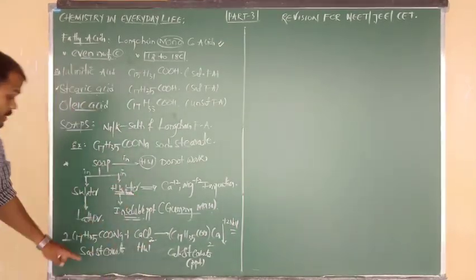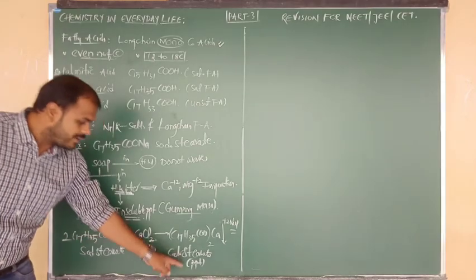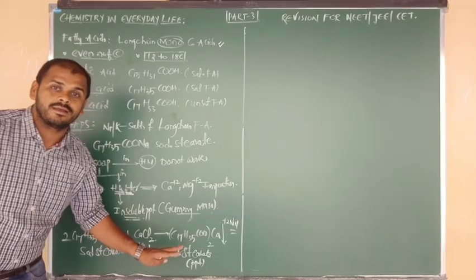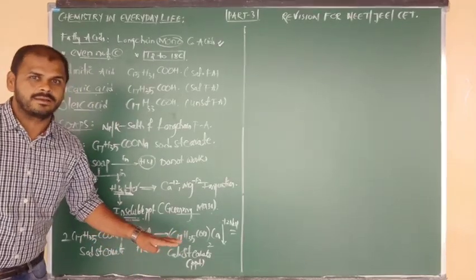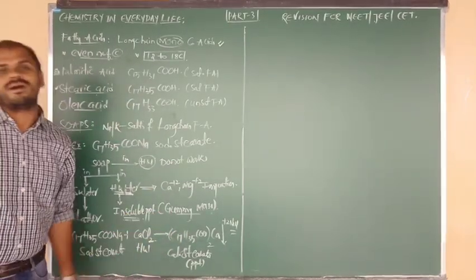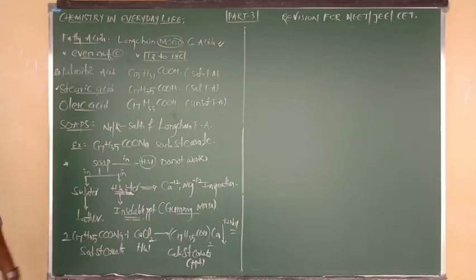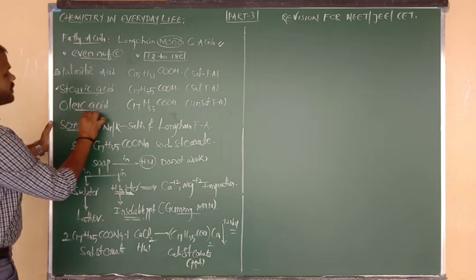Okay na beta? So when soaps react with hard water, they form insoluble precipitates like calcium stearate and magnesium stearate. These are the insoluble precipitates. They stick to the clothes in the form of a gummy mass. That's why soaps cannot be used in hard water. Okay na beta? Good.